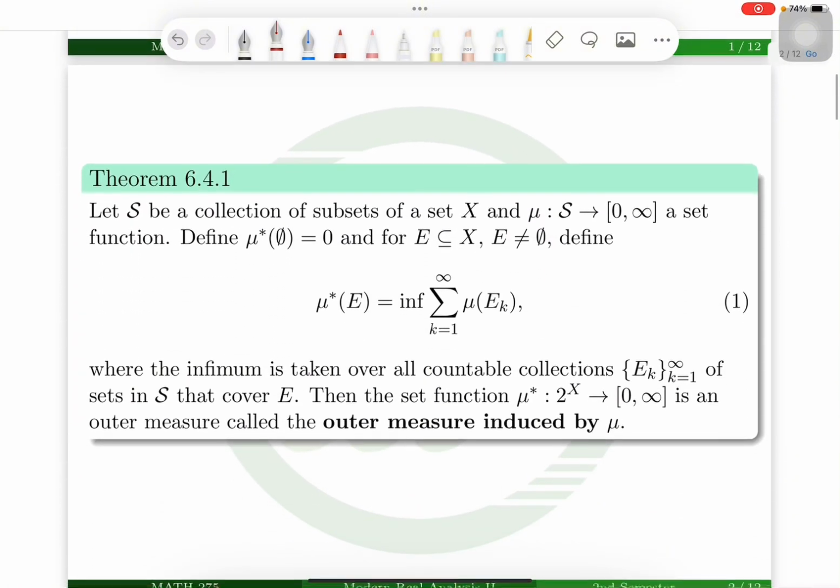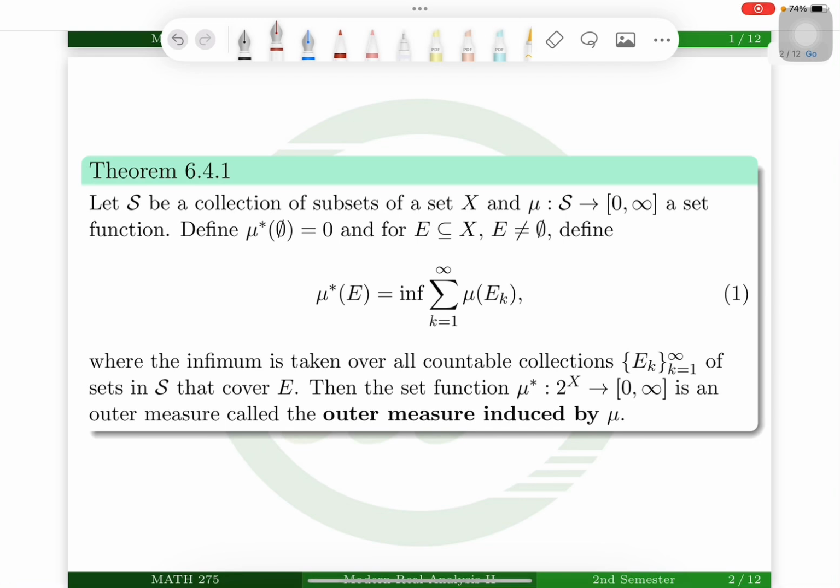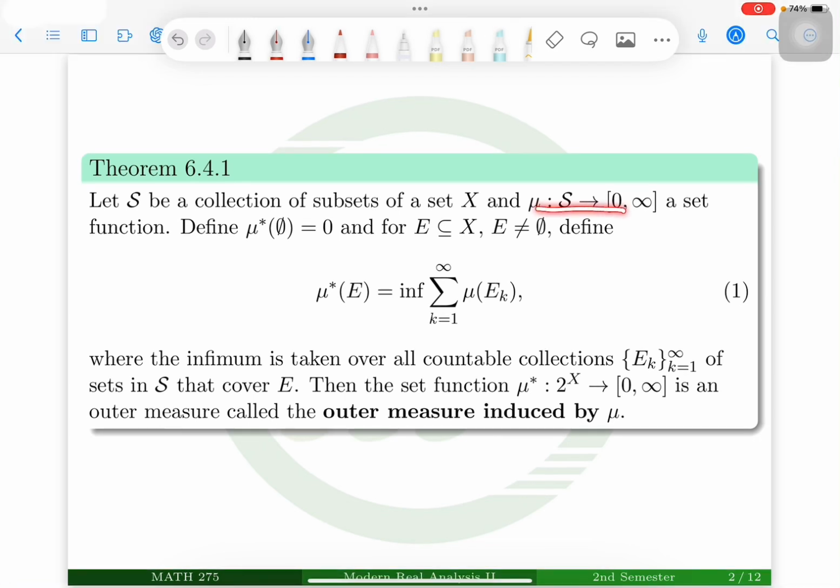First, we have Theorem 6.4.1. Let mu be a set function on S, a collection of subsets of a set X, that maps to the non-negative extended real numbers.